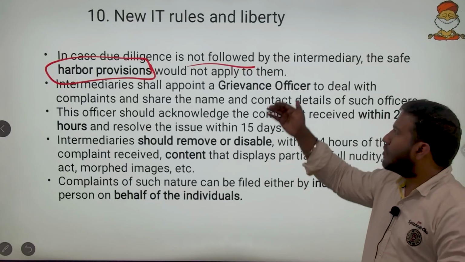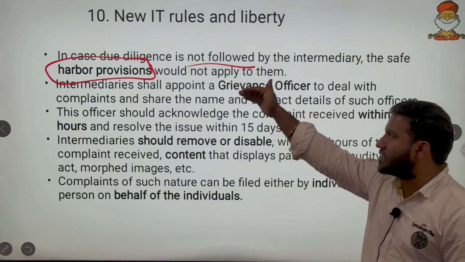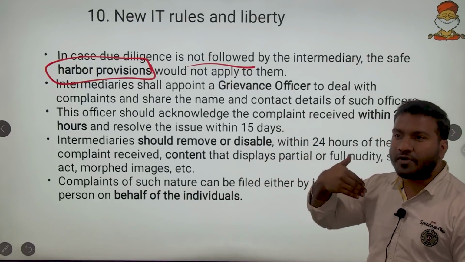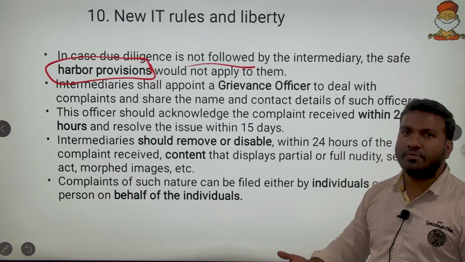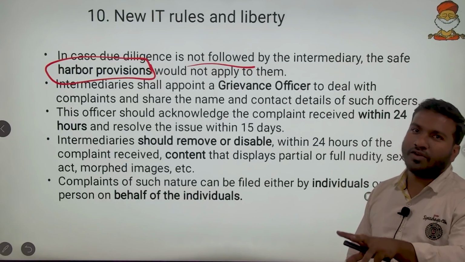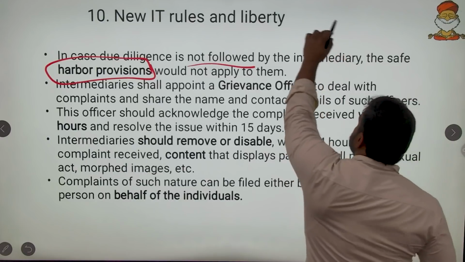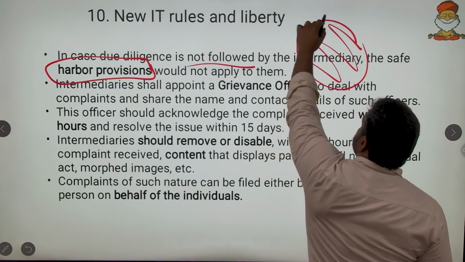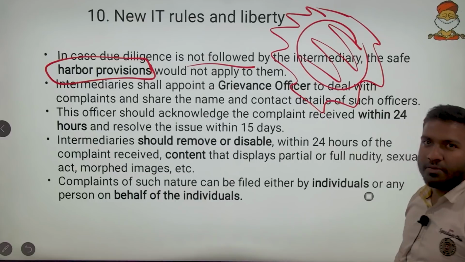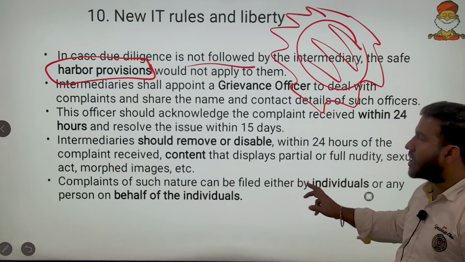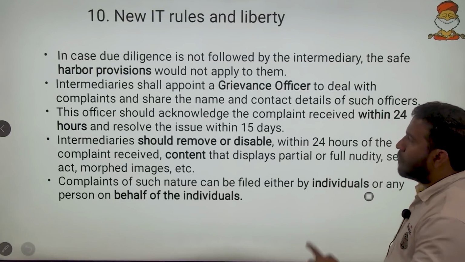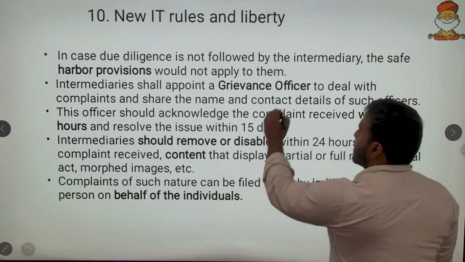So if you violate that, if you don't follow due diligence, you will come out of the safe harbor provision and you will be in the unsafe harbor. Unsafe harbor means government can take action at any point on you and it will be keenly inspecting you. So you will be out of the safe harbor if you don't follow these safeguards. In the unsafe harbor zone, you are amenable for any kind of punishments. Okay. And after that, what are the things that IT rules stipulate?